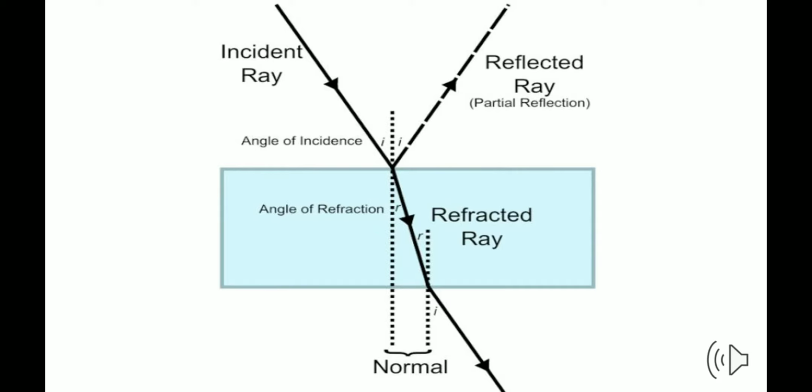It is not that if the medium is transparent, all of the light ray will be refracted. A small part is reflected, most of it is refracted, and yes, a small part is also absorbed. The light ray which has entered has suffered refraction, and again when the light ray is coming out of that medium, it again suffers refraction. Now students, what is refraction? Now we are going to learn about it, so we move further.